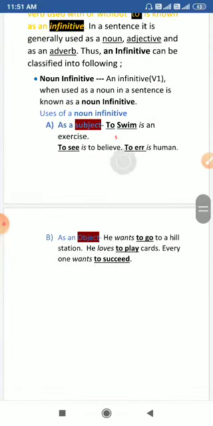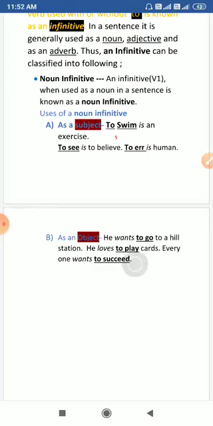Now students, let's see its second use. The second use of an infinitive is as the object. The first use is as a subject, because a noun is used as a subject in a sentence, and as an object of direct speech, as the object of a transitive verb in a sentence. So the second use of the infinitive is also as an object. Now to understand, let's see some examples. He wants to go to a hill station.